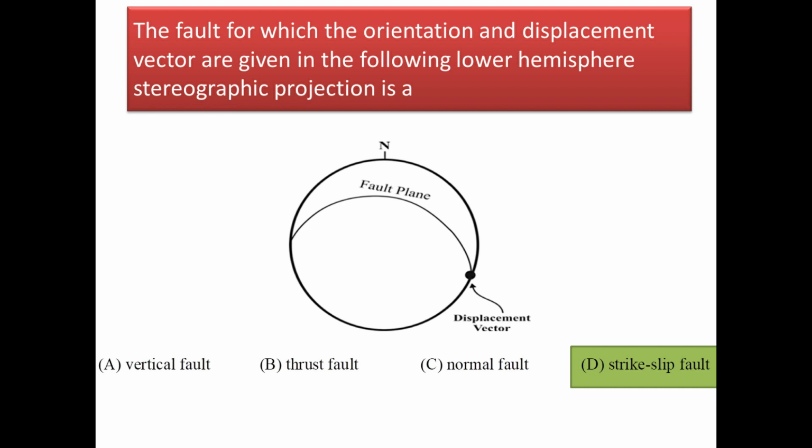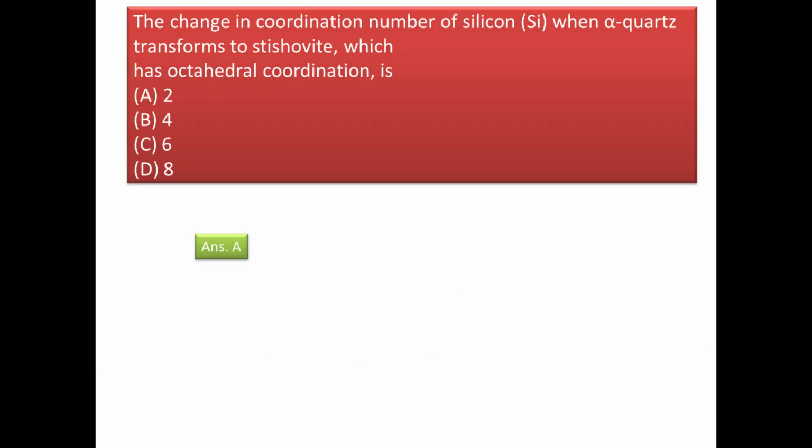Okay. Next, the change in coordination number of silicon when alpha quartz transforms to stishovite, which has octahedral coordination, is. Now see, alpha quartz has a coordination number of 4 and stishovite, as it is given in the question, has the coordination number of 6. So simple, the change in coordination number is 2, that is option 1. With that we have completed all our MCQ questions.